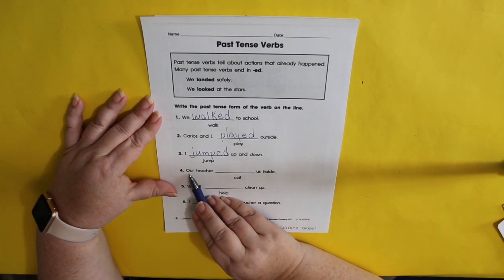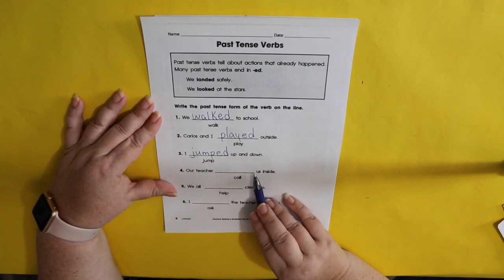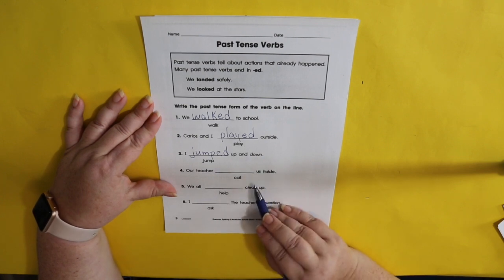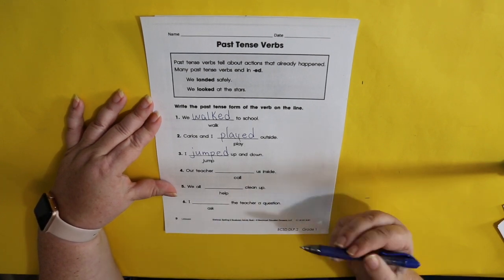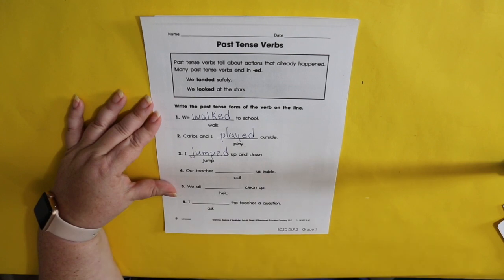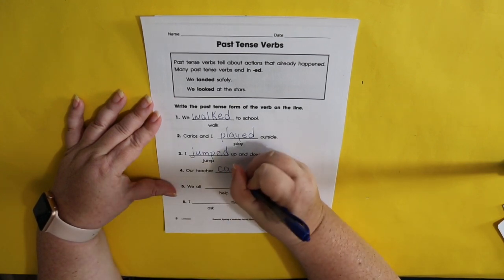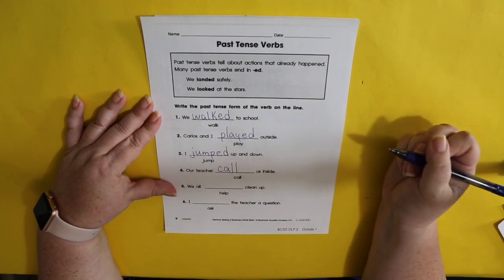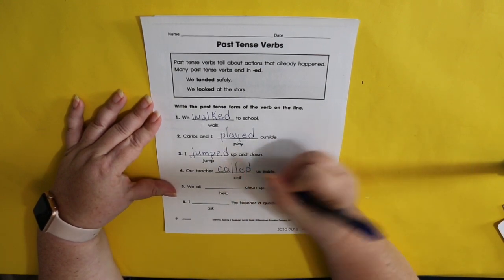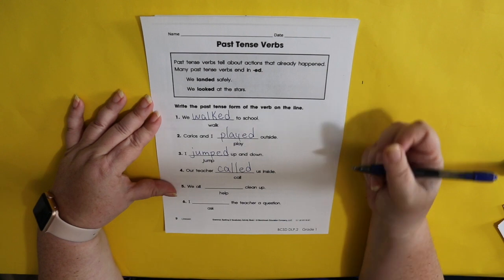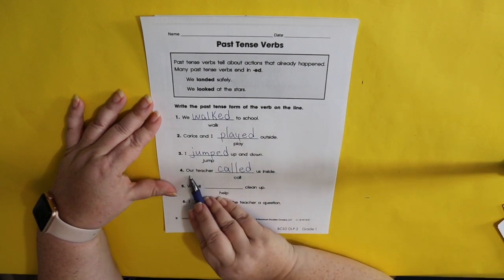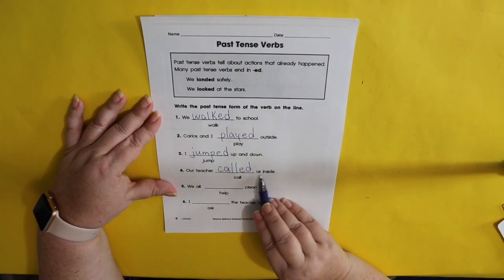Okay, let's look at number 4. Our teacher called us inside. So if you were on the playground, I would call you inside, but I can't do that right now. So that must have happened before. So we're going to write call, C-A-L-L. Now we add ED to show that we're not doing it now, but that we did in the past. And let's read it now. Our teacher called us inside.